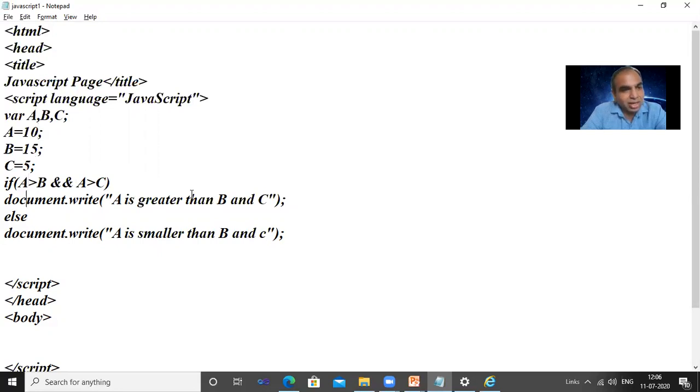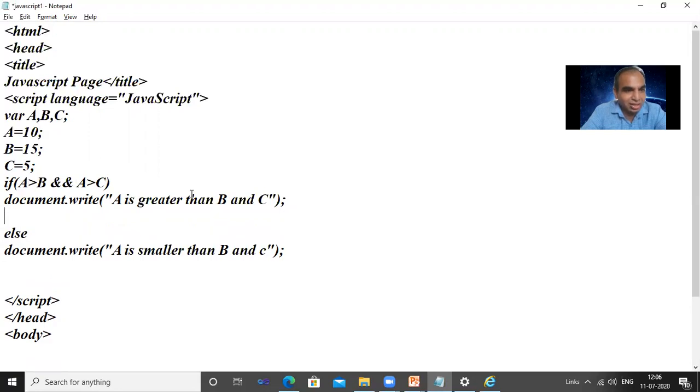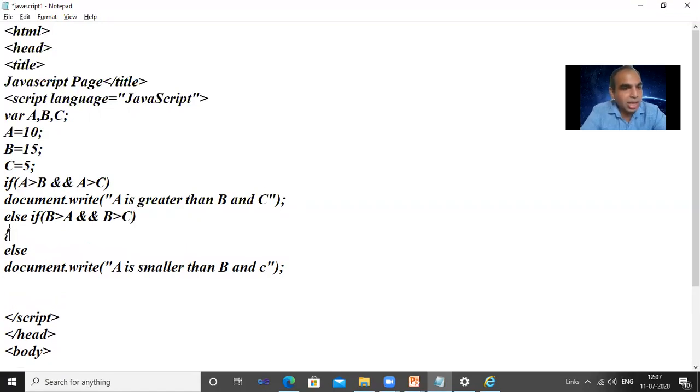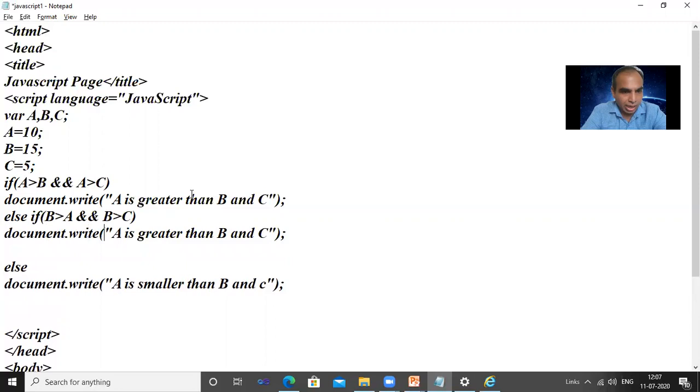If A is not greater than B, then we have to check another condition, that is an else if. Maybe B greater than A and then B greater than C. So we can write document.write "B is greater than A and C", right?